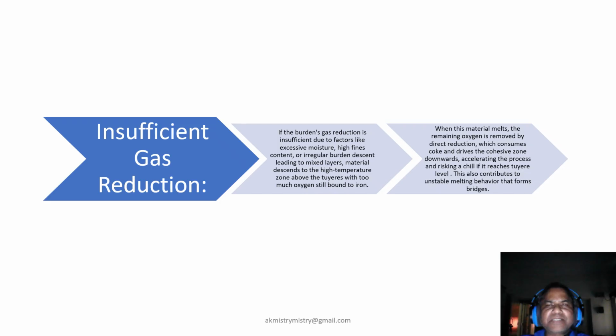Insufficient gas reduction is also a very big bottleneck. When gas reduction is poor due to moisture, fines, or irregular descent, material reaches the tuyere zone with excess oxygen. Direct reduction then consumes coke rapidly, as we know in direct reduction, pushing the cohesive zone downward. This unstable melting behavior increases the risk of chilling and bridge formation.